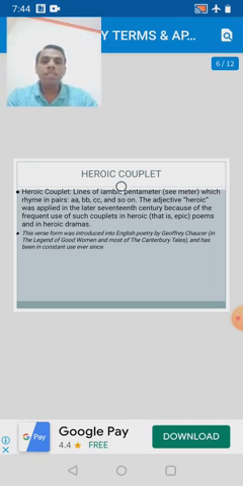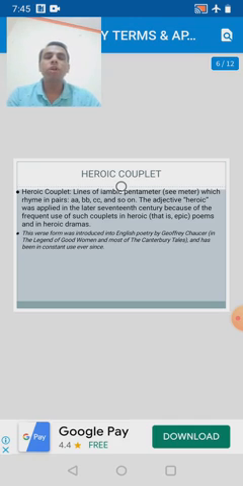Heroic couplet lines are written in iambic pentameter, and this verse form was introduced into English poetry by Geoffrey Chaucer in the Legend of Good Women and in the Canterbury Tales, and has been in constant use ever since.